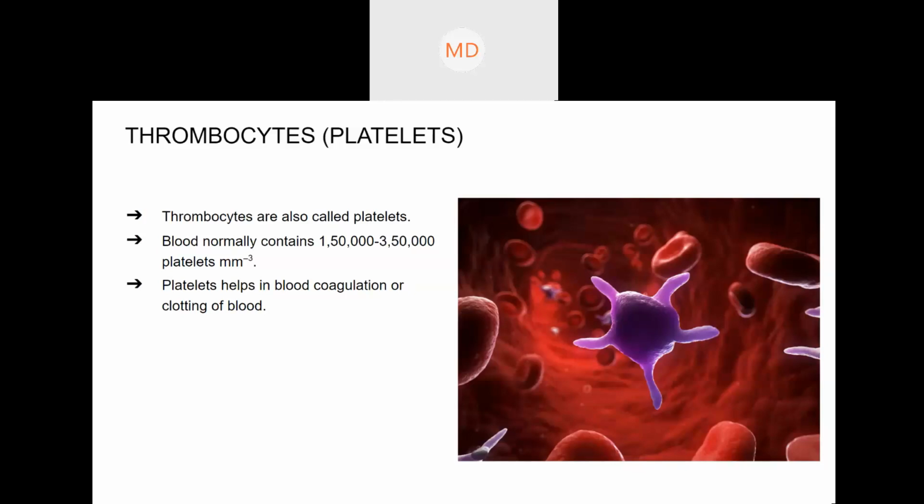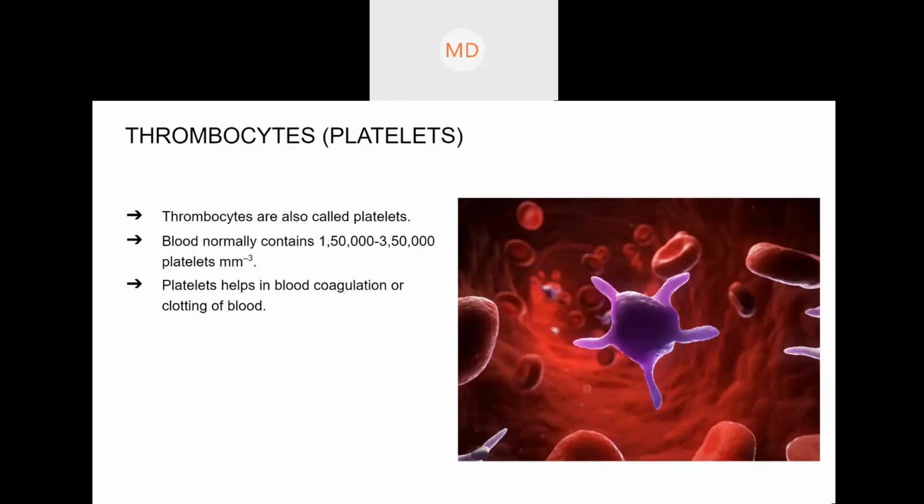But if it is asked which type of cells help in blood clotting, it is the platelets. Platelets are the type of cell which helps in blood clotting. If there is no platelet, then there will be no blood clotting. There are 12 factors in platelets, like factor 1, factor 2, up to the 12th factor, and they help in blood clotting. Just remember that platelets help in blood clotting.